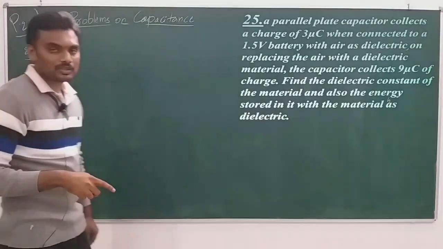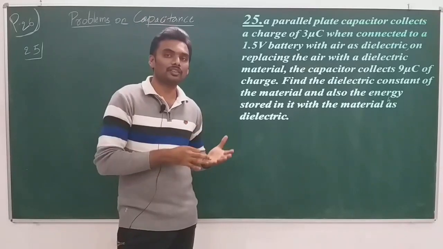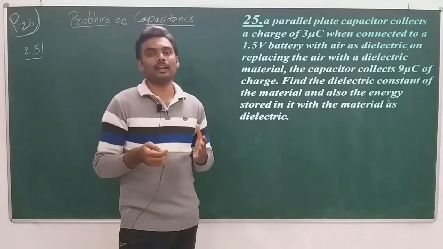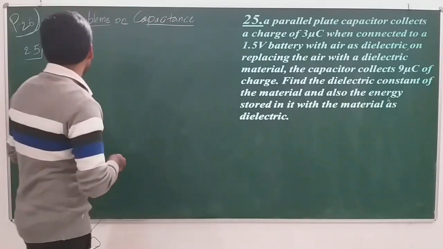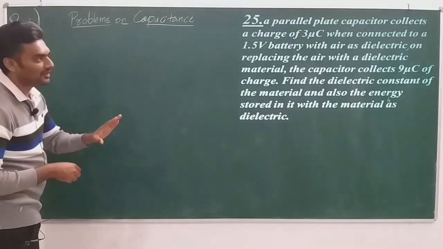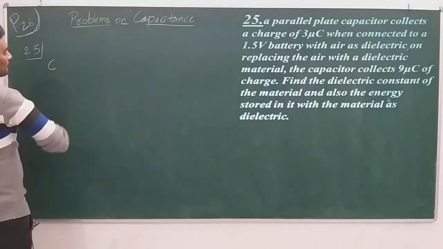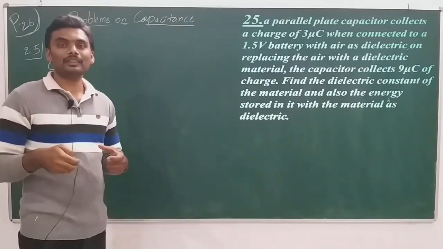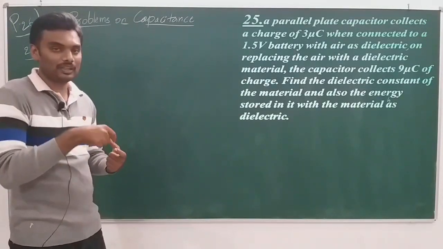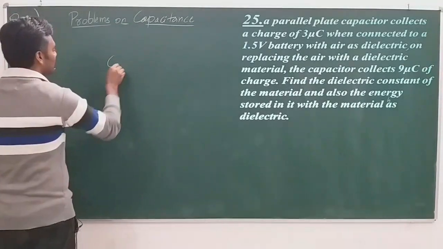In the first situation, the capacitor has air in it, and in the second situation, the capacitor has a certain dielectric medium filled in it. So let the capacitance of the capacitor when it is air filled be simply C, and the capacitance when it is filled with a certain dielectric be Cm.